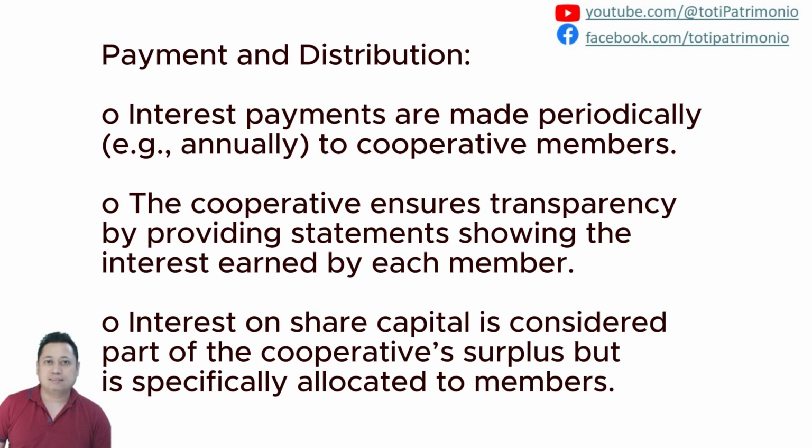Now, the payment and distribution. The interest payments are made periodically to cooperative members. The cooperative ensures transparency by providing statements showing the interest earned by each member, and then the interest on share capital is considered part of the cooperative surplus but is specifically allocated to members.